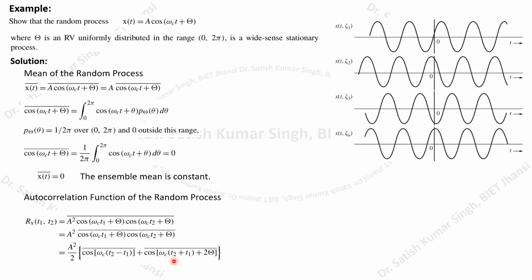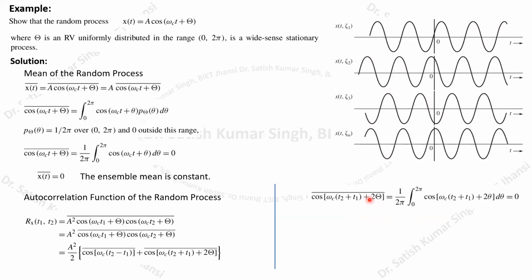So if you solve this particular expression, you will be able to show that this result is going to be equal to 0. This average value we have to again calculate over the 0 to 2 pi range. If you perform this integration, this integration is again going to be 0.